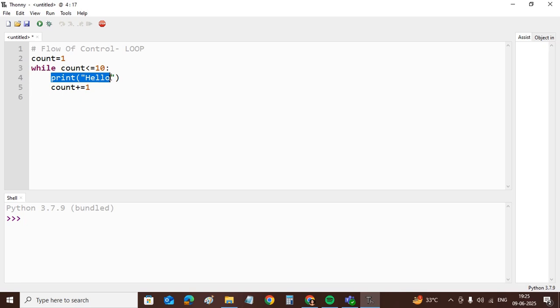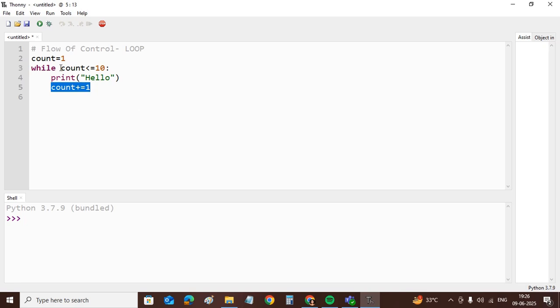First, print hello, then count is changing. Count is 1, 1 less than equals to 10, then print hello, count is 2, and then again line number 3, 2 less than equals to 10, yes, then print hello, then count is 3, then again line number 3, 3 less than equals to 10, yes, then print hello, then count is 4. So in this way the code will continue for 10 times, and 10 times it will print hello in new line, and when count becomes 11, then the loop will end.